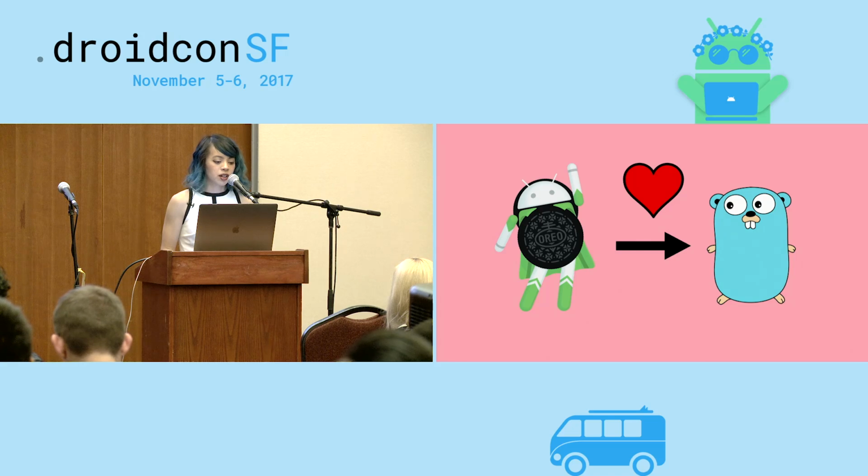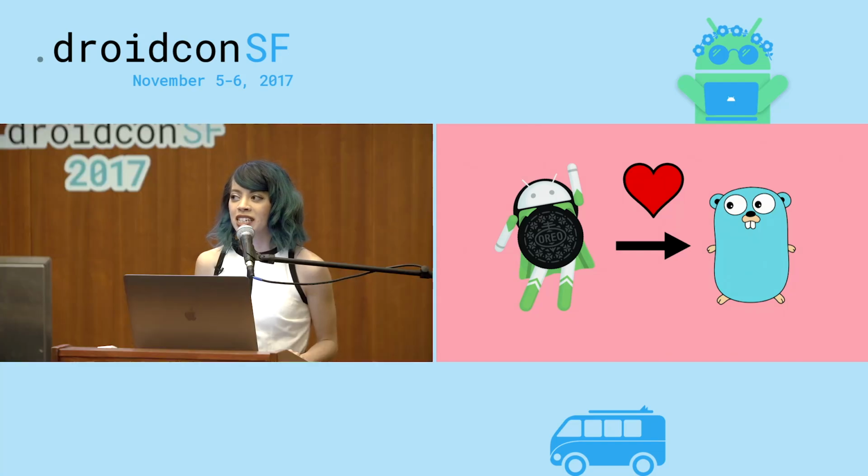I started out at VSCO working on the Android app, but recently, in the past couple of years, I've also become interested in our backend. It was something I didn't know a lot about, so it's been a cool transition. I've been learning a lot, and it's been really fun to work across the stack and have the fun experience of wanting to blame somebody on the back-end team for something that's going wrong and then realizing that that person is actually me.